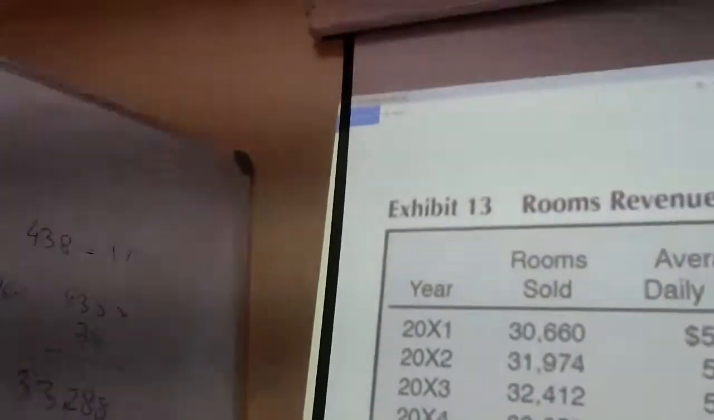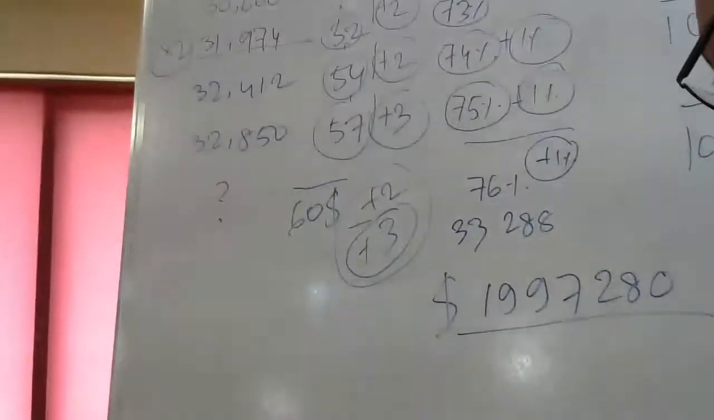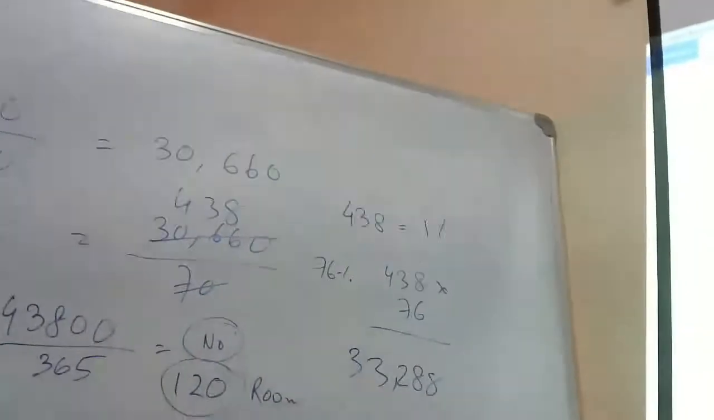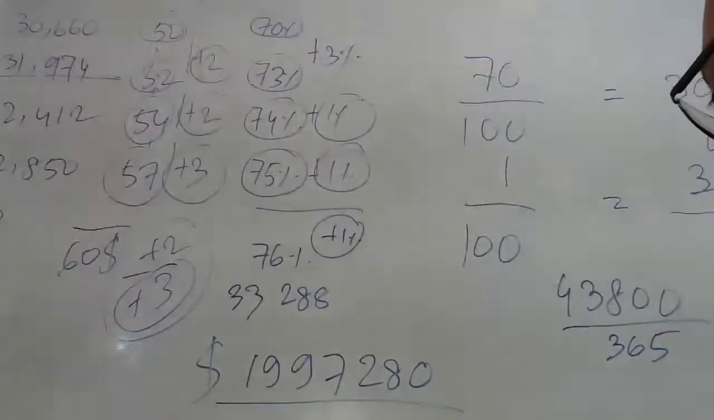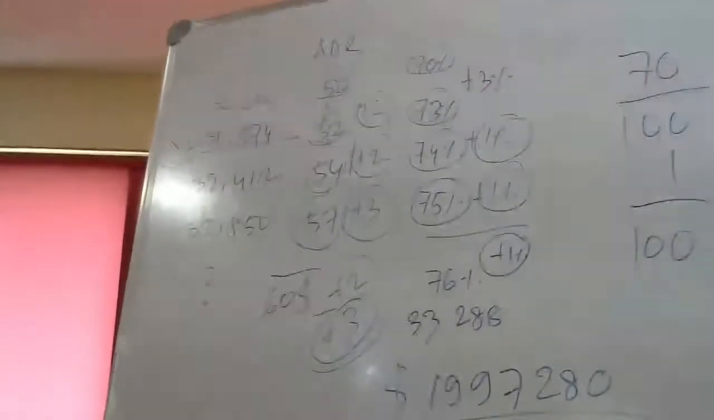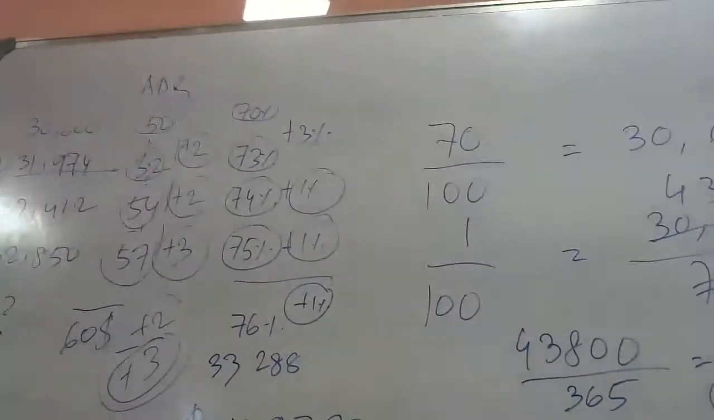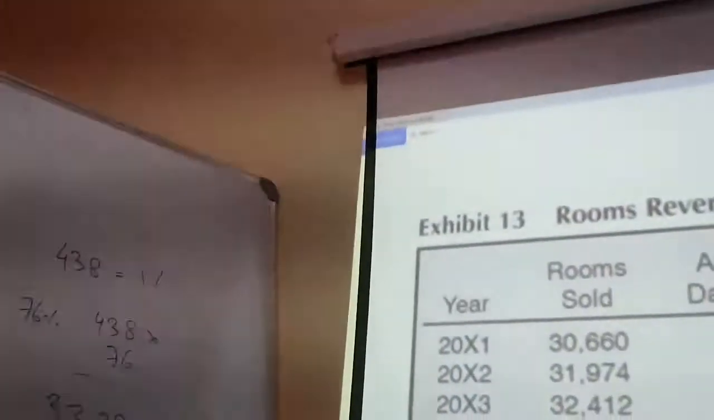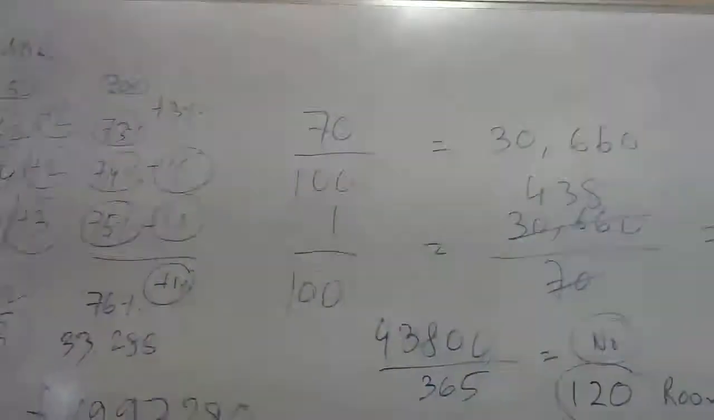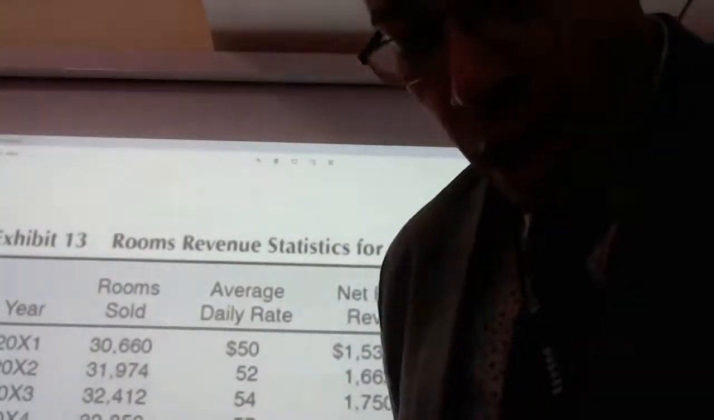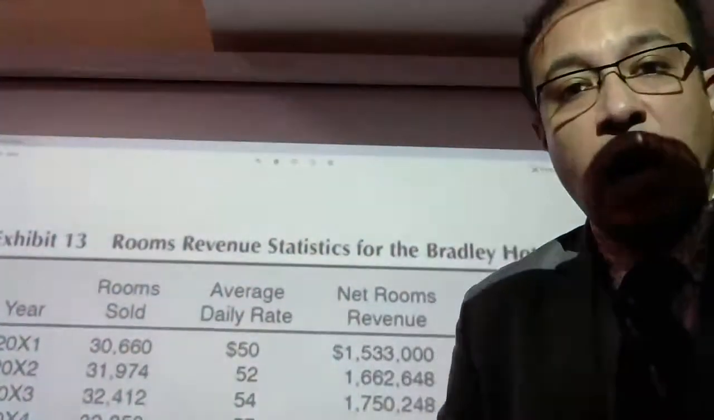So if I try to speculate for the year 20x5, I'll write it in this way. I'll be selling 33,288 rooms. I'll go for a $60 rate. I'll go for $1,997,280 as my revenue, and I'll go for a 76% occupancy. This is how we are going to speculate. Now you are trying to understand what we are speculating. We are speculating this part, the budget part.